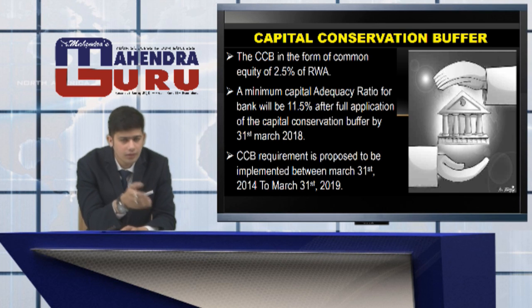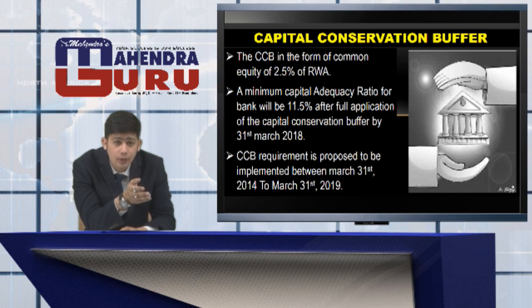Apart from the core capital part, we had an additional contingency buffer called the capital conservation buffer that had to have 2.5% of RWA additionally to the 9% RWA. So by adding these two parts, by 31st March 2018, the bank has to maintain a minimum CAR of 11.5%. So these were the Basel III norms and their features.